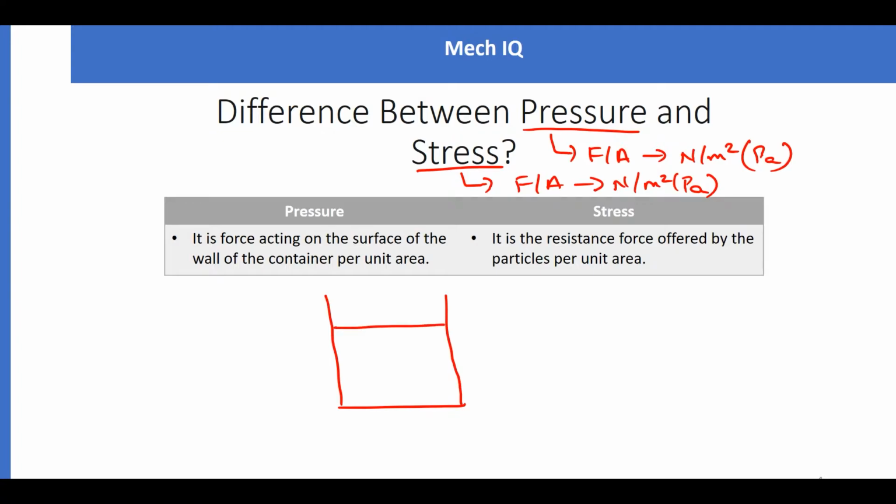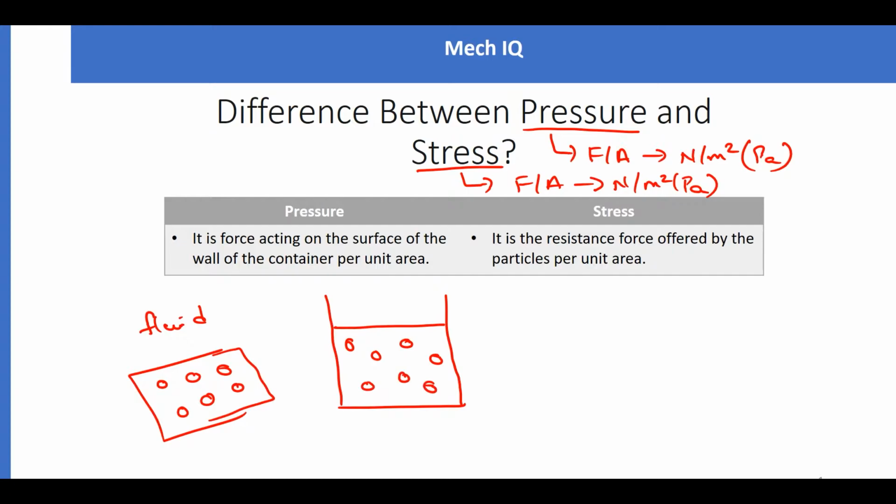First let us see pressure for fluid, and then we will see pressure for solid. In fluids, the molecules arrange themselves in a highly random way, and there are a lot of spaces between those molecules. So this container contains molecules which are discretely arranged.